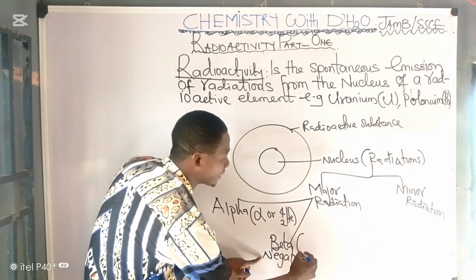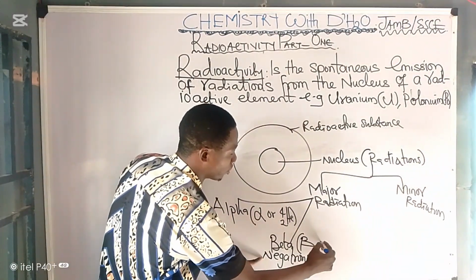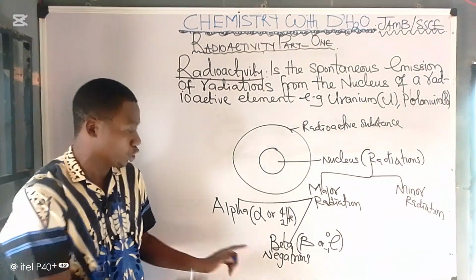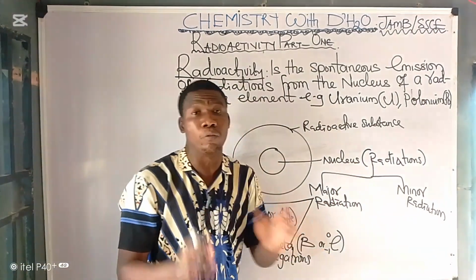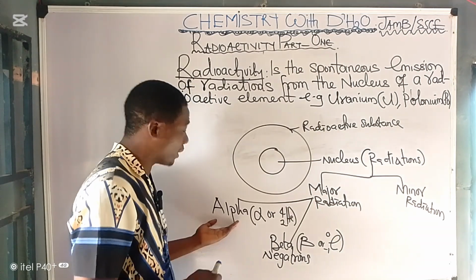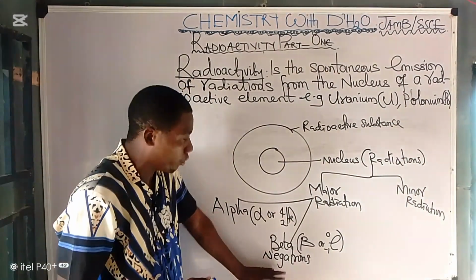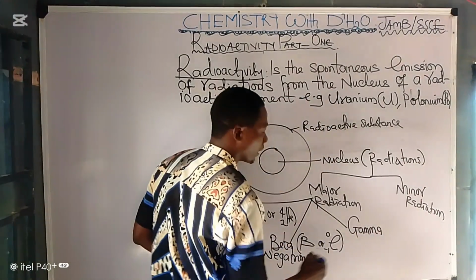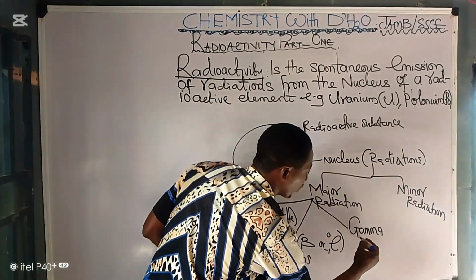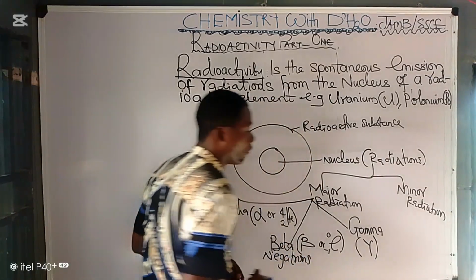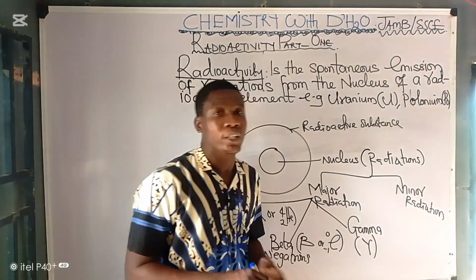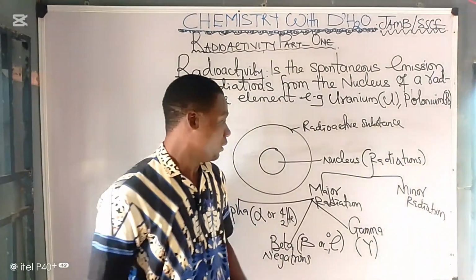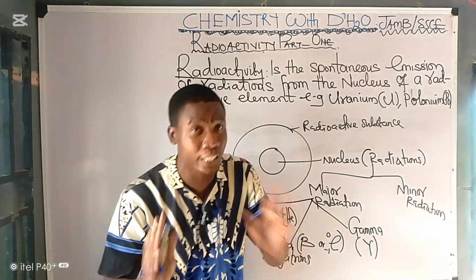This beta has a symbol which is like this, or you write it this way. This is your beta. So when we talk about radiations of radioactive elements, we have the major radiation, which is alpha. We have another one called beta or negatron. Then thirdly, we have what we call gamma radiations. Your gamma radiation has a symbol like this. Don't forget that gamma radiation is an electromagnetic wave and it is also a radioactive wave. So you must understand that gamma has a dual nature.